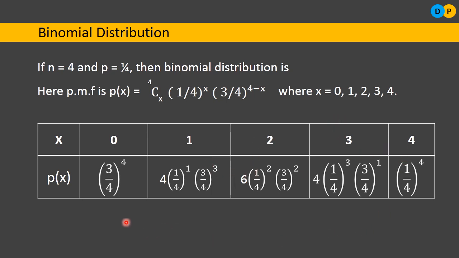So if you notice this distribution, how is the distribution? Please notice, it is almost symmetrical in nature. Okay, so I will come back to that symmetry with another example. It is almost symmetric in nature, as you can notice here, almost identical values we are observing. So let us go with another example.